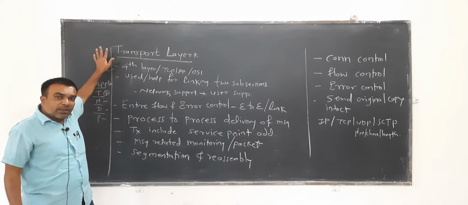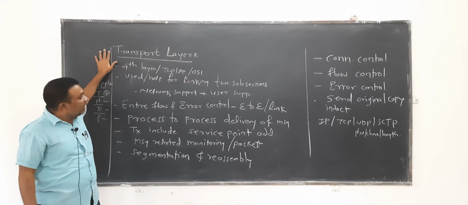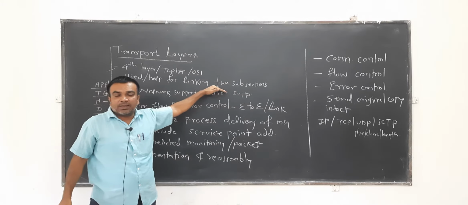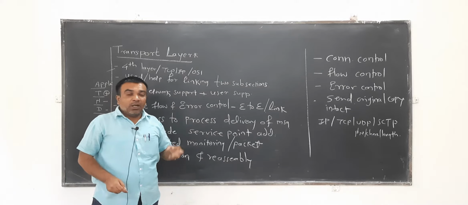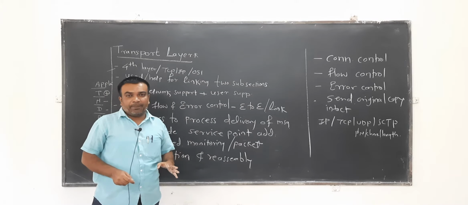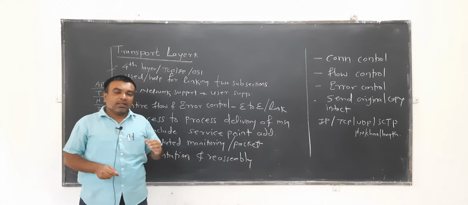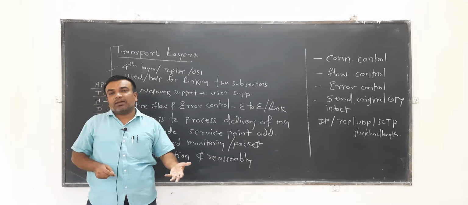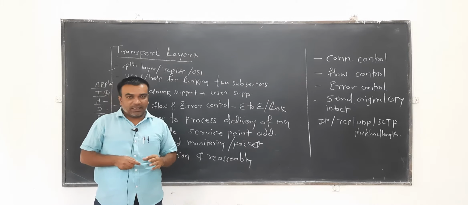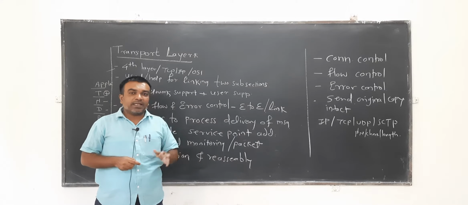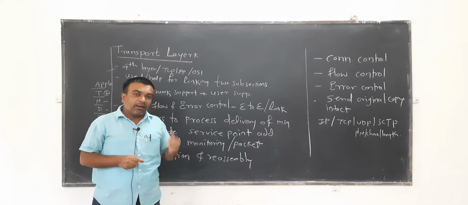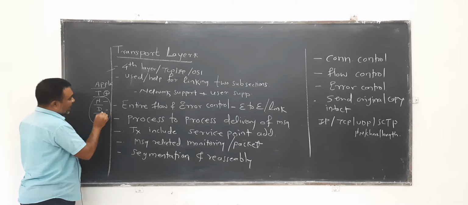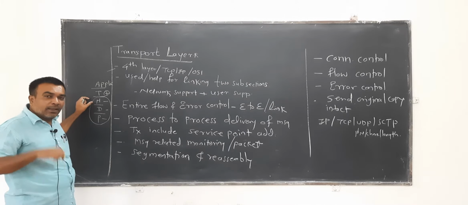The main duty of this transport layer is that it helps you connect two subsections of the internet model. What are these two subsections? One subsection is called the network support section. Another one is called the user support section. The network support section contains the physical layer, data link layer and network layer, handling the resources.